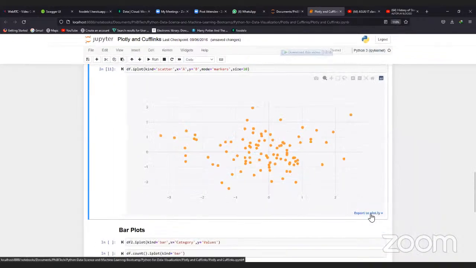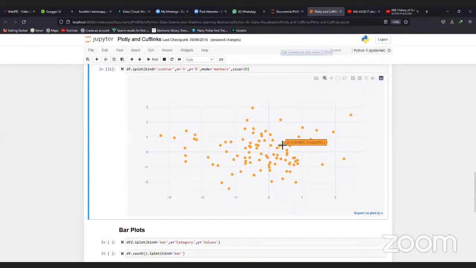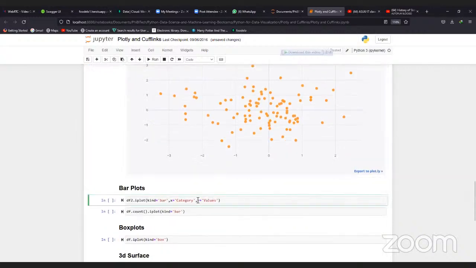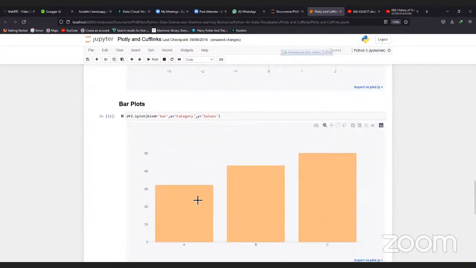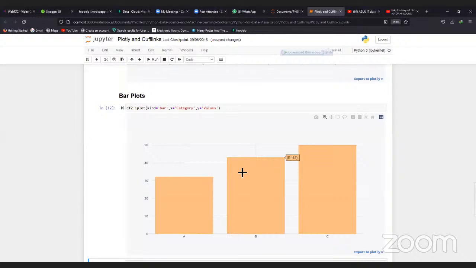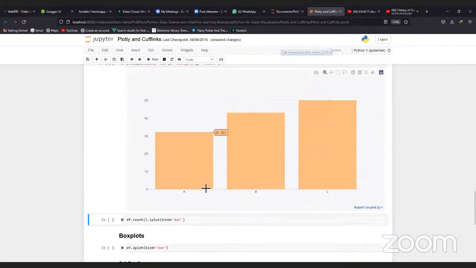You can export to Plotly or something like that, so you can actually check where each of these things is from. Then bar plot. So here's our bar plot now. You can see our bar plot, so we can see the data of each of these bars.